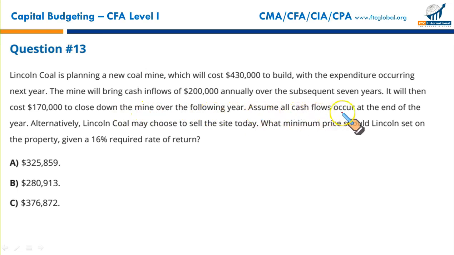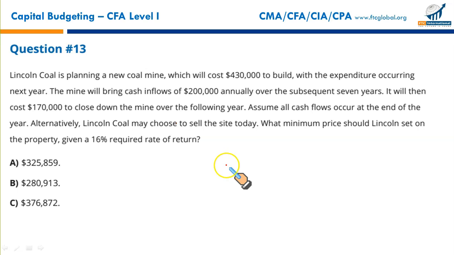Assume all cash flows occur at the end of the year, which is the normal case in almost every NPV IRR question. Alternatively, Lincoln Coal may choose to sell the site today. If he doesn't develop the mine, he can sell it today. What minimum price should Lincoln set on the property given a 16% required rate of return? If we can just calculate the NPV of the mine, that would represent the minimum price that we should accept for the sale of this mine.